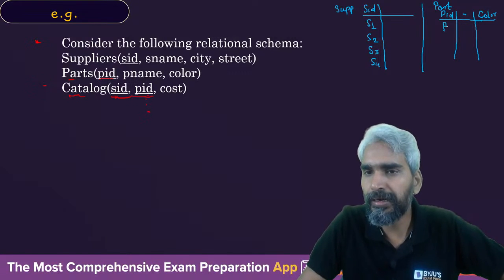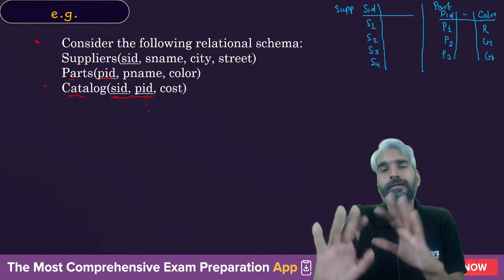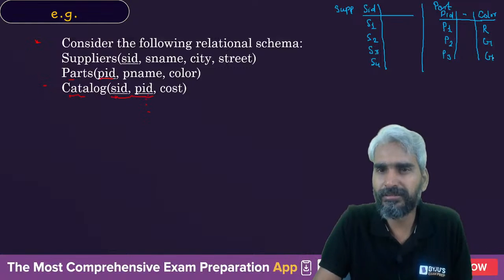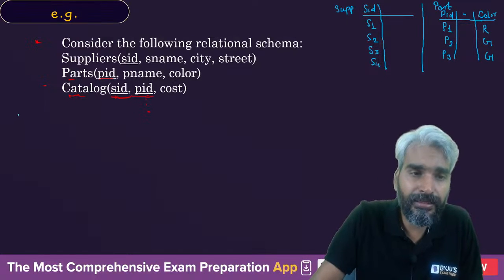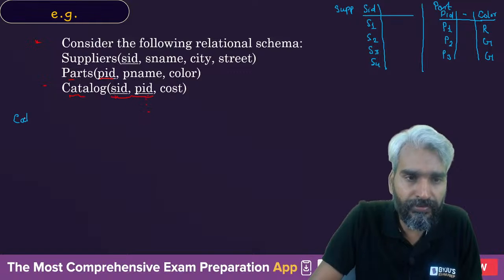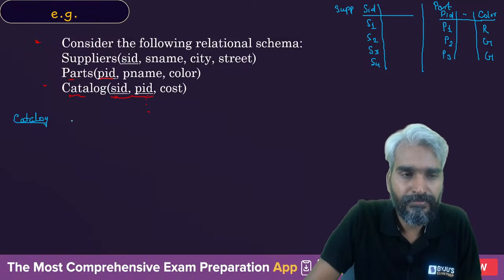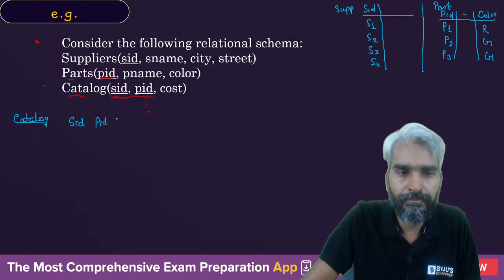So there is one part P1, another part P2, another part P3. This is a red color part, this is a green color part, and this is also a green color part. This is the scenario, right? So this is the story. And let's assume that the table catalog is also available. In this catalog table, we'll have the information about SID, PID and cost.